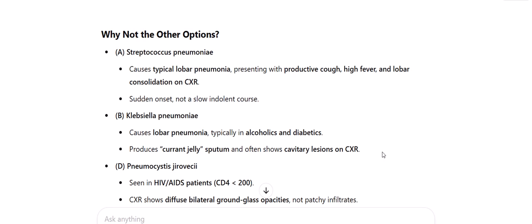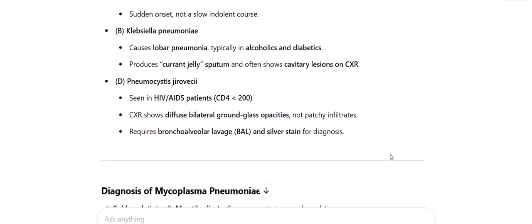on CXR. D. Pneumocystis jirovecii, seen in HIV/AIDS patients, CD4 below 200. CXR shows diffuse bilateral ground glass opacities, not patchy infiltrates. Requires bronchoalveolar lavage, BAL, and silver stain for diagnosis.